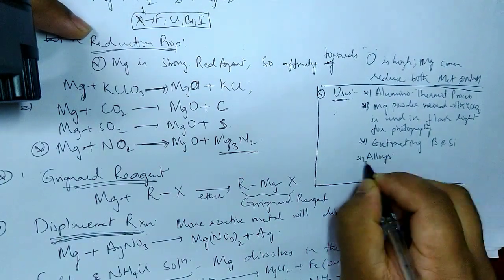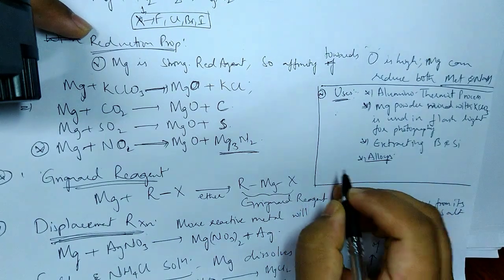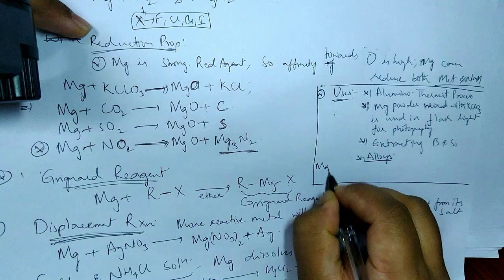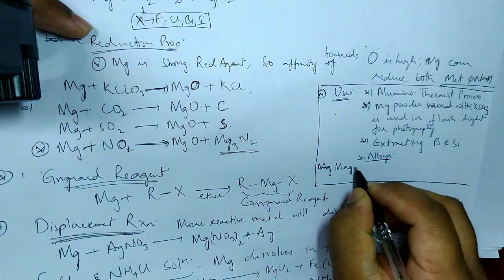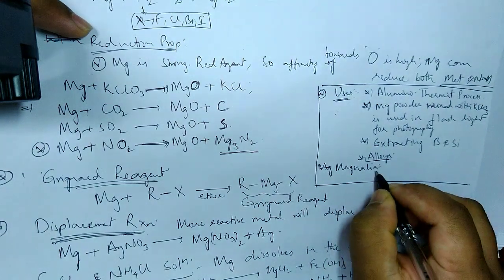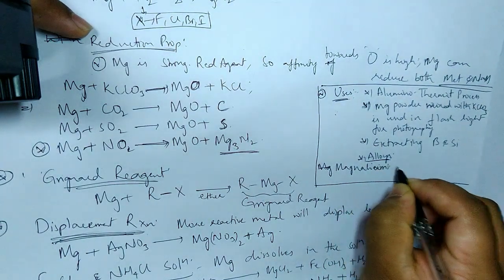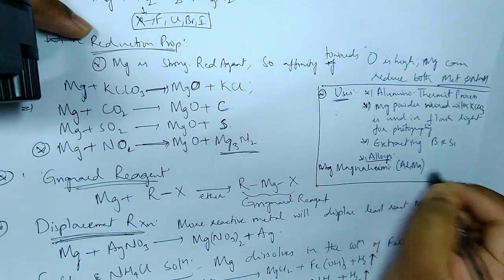Now, regarding alloys, you must know there are basically three main alloys. First, magnalium, which is a mixture of aluminum and magnesium.